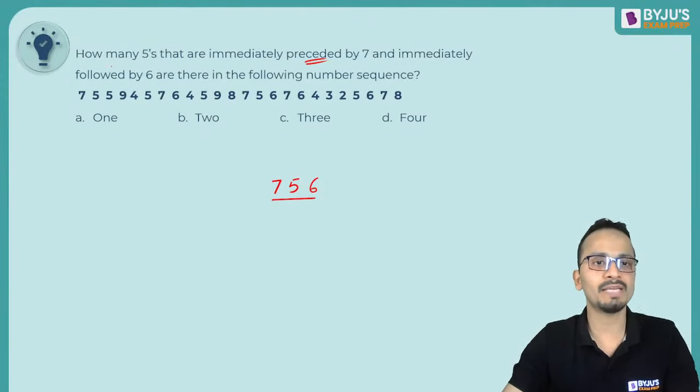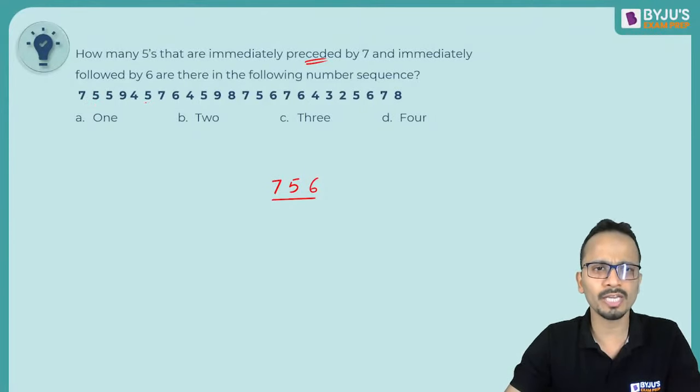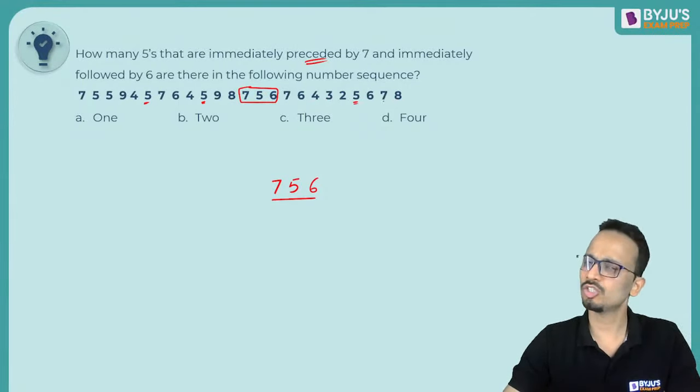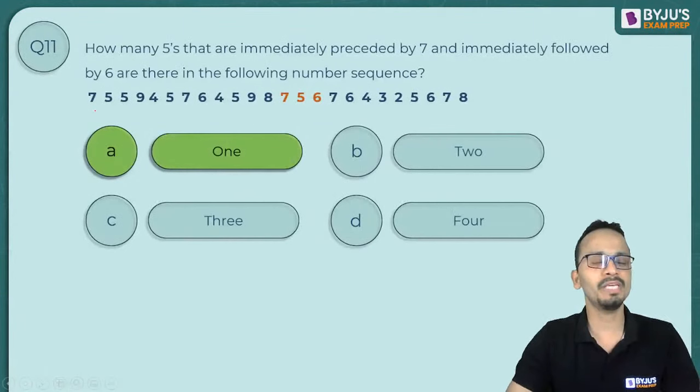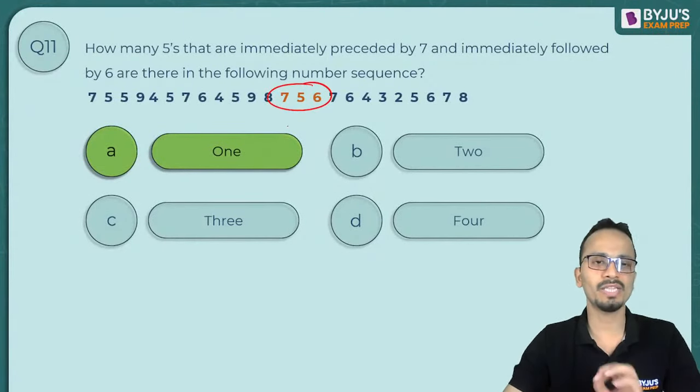So let's count how many times they are. So 5 7 5 6, no, not here as well, not here. Yes, I can see 1 7 5 6, and not here as well. So yes, there is only one instance when this has happened. So Ritika, Mudranki, Shreyash, yes, 7 5 6, all of you are absolutely correct. So correct answer will be option A for this one. As you can see, there is only one instance when this has happened.